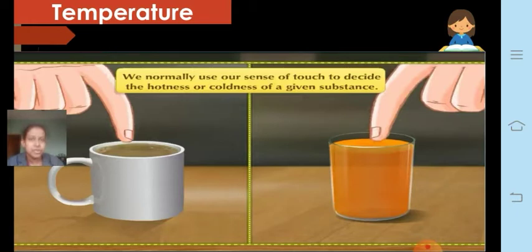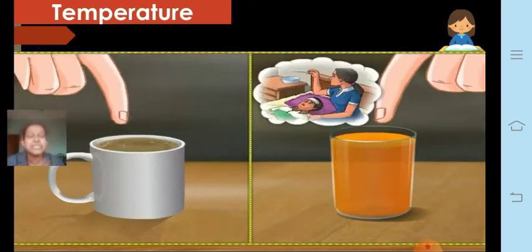No, my dear students. At least when precision is required, for example when somebody has fallen ill and has a temperature, can we just touch and tell how much the temperature is? No. We cannot tell how much fever the person is suffering from. In such cases we cannot just predict by touching the person. So for that an instrument is required, and that instrument is called the thermometer.